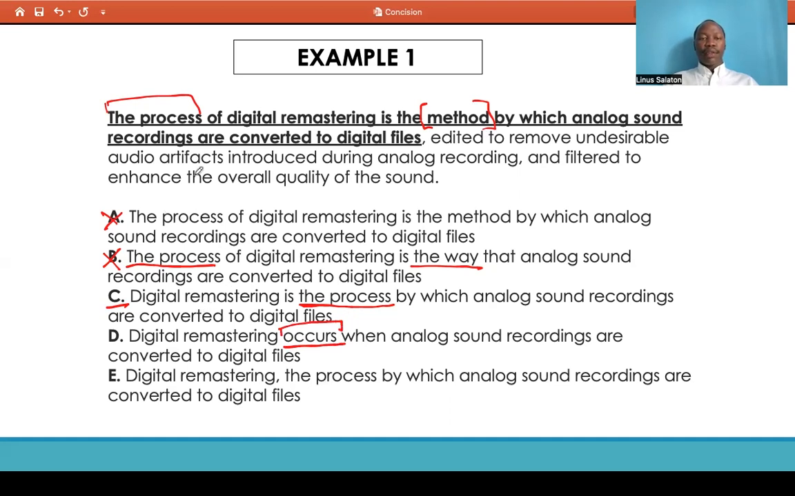And from what we are being communicated or being informed here, digital remastering is a process, not really an occurrence, okay? So for that reason, I feel like this changes the whole meaning of what the initial statement was. So eliminate D. He says, digital remastering, the process by which analog sound recordings are converted to digital files.